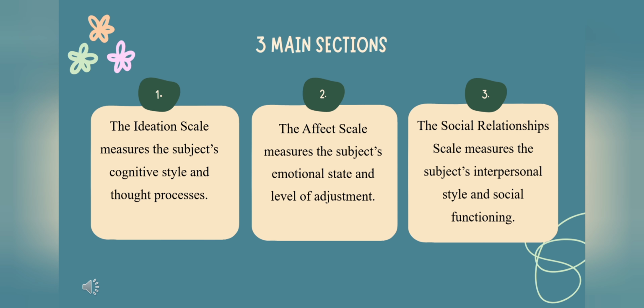The RISB test consists of 3 main sections: the ideation scale, the affect scale, and the social relationship scale. The ideation scale measures the subject's cognitive style and thought processes, while the affect scale assesses their emotional state and level of adjustment. Lastly, the social relationship scale evaluates the individual's interpersonal style and social adjustment.